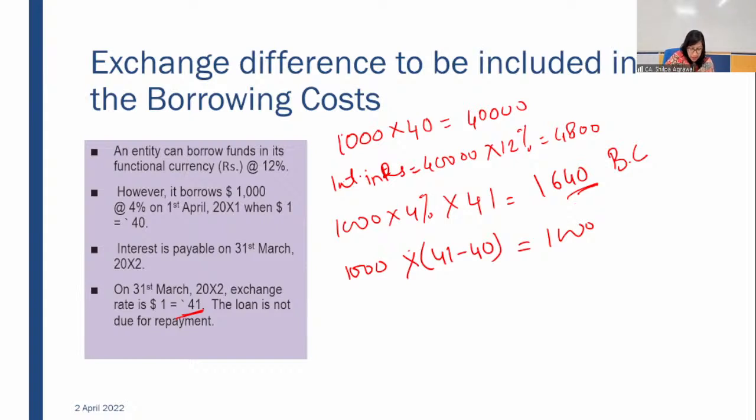Fine. So 1,000 is the exchange loss. Now, however, we have incurred 4,800. So the difference is 40. What extra saving in borrowing cost we have made is